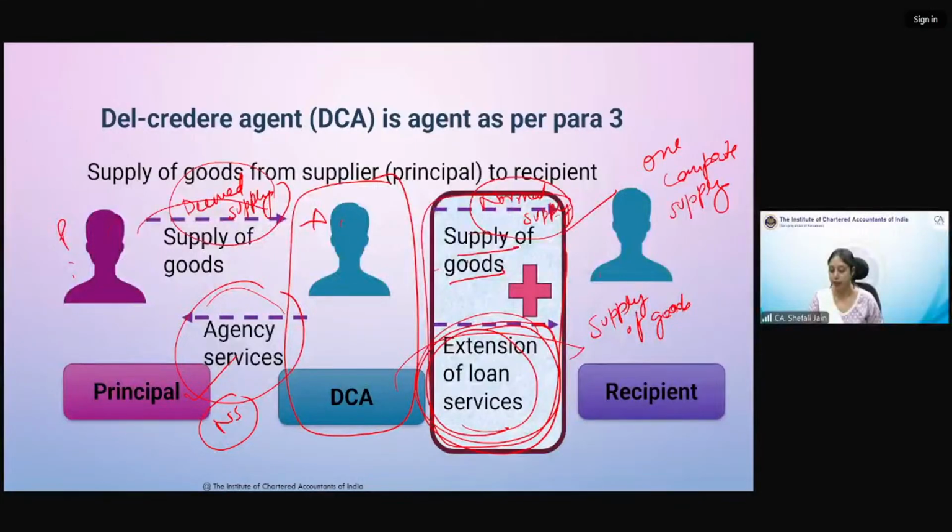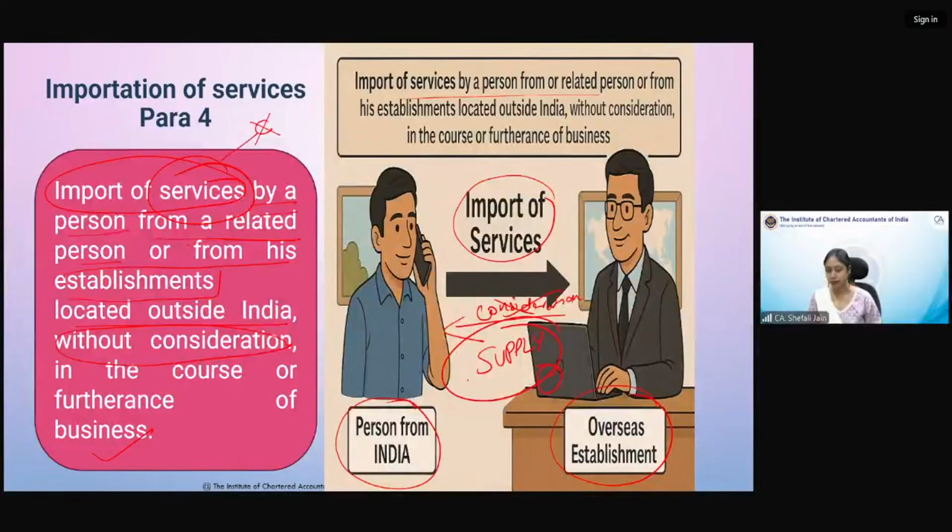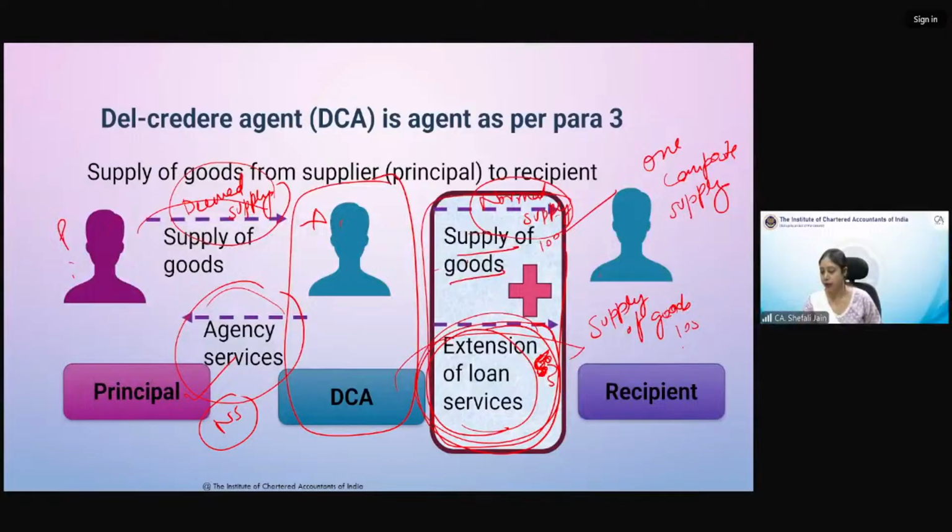ये और ये mix करके, suppose goods 100 रुपये के थे और आपने जो loan extend किया वो भी almost 100 ही किया होगा. Maybe he is able to pay 50 and he has to give loan for 50 rupees. So जो interest है, suppose the value will be only interest. So he has taken 5 rupees interest and that will become, consideration will be 105. So interest plus value of goods will become one supply. I hope this is clear to you all.